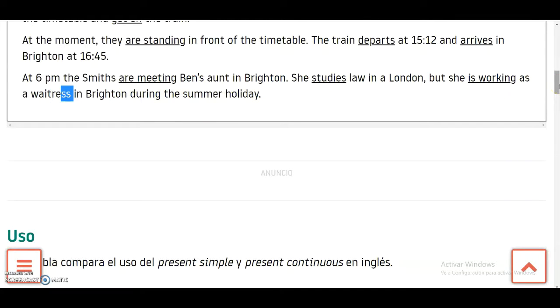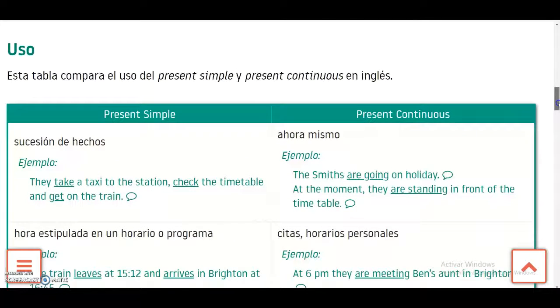It's something that is happening right now during the summer holiday. That's why they specify that she is working, okay? You mix the verb to be with the ing form of the verb also. Remember to put the s. For example, if study ends with y, you will replace it with es, okay? Because the y is going to be replaced like that in the third person. So let's continue with that.